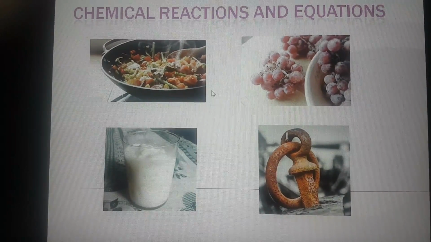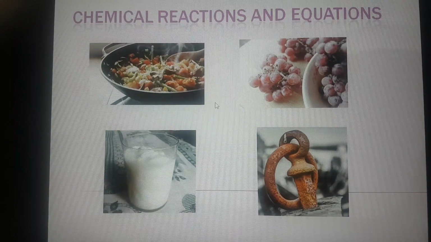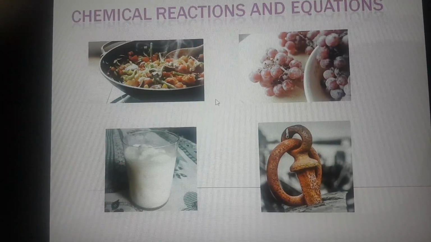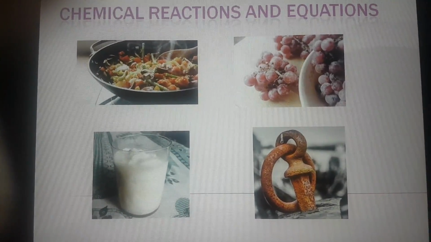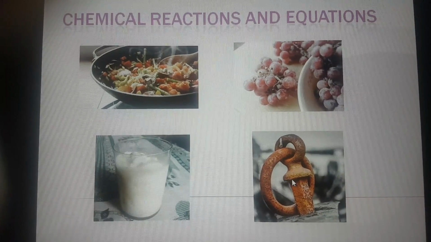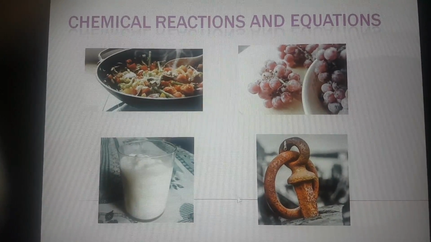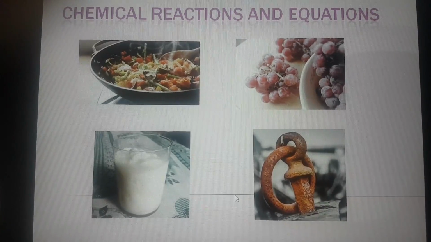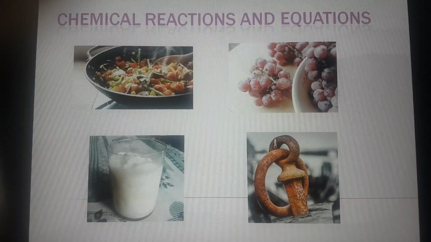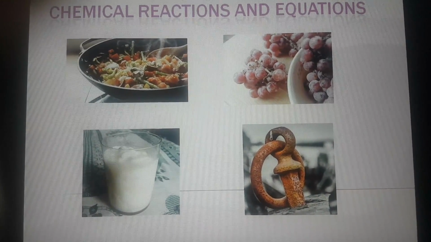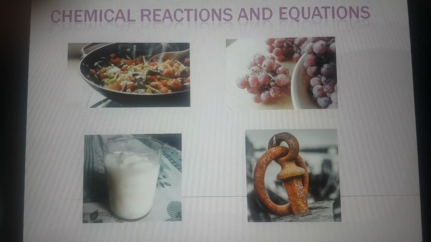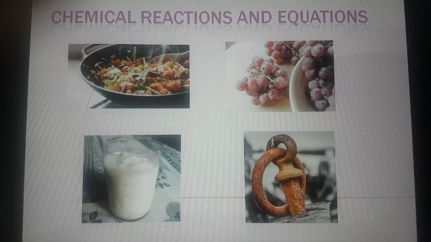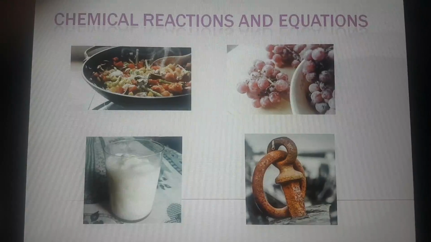You must be familiar with some of the situations of our daily life, such as cooking of food, fermentation of grapes, souring of milk, or rusting of iron. In all such processes, some kind of chemical change is involved. Even in the process of our digestion or respiration, chemical changes are involved. You are familiar with chemical changes, which you have learned about in your previous classes.